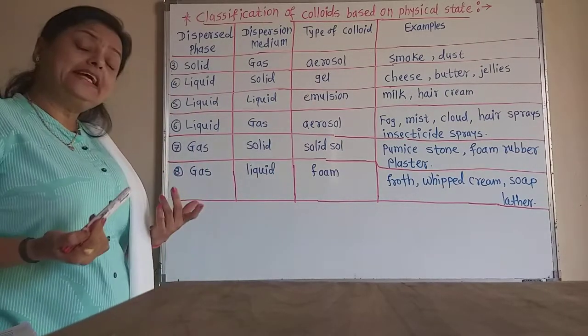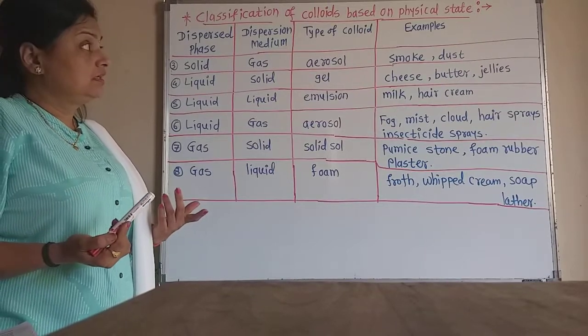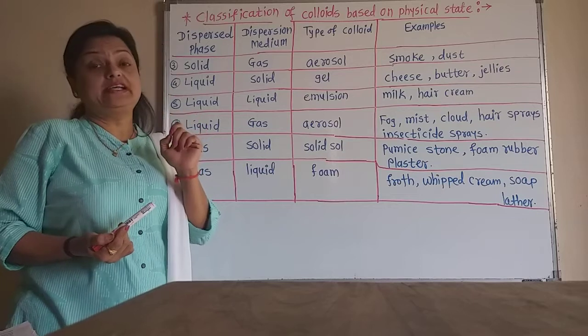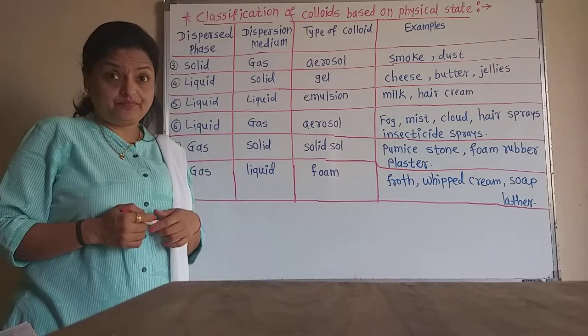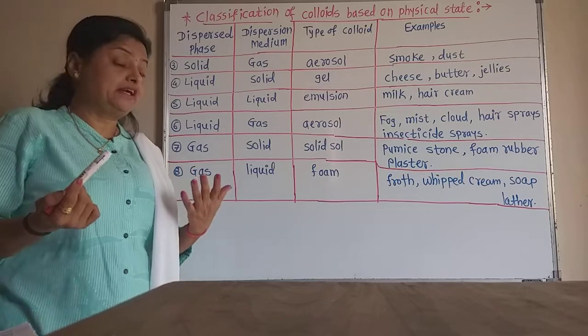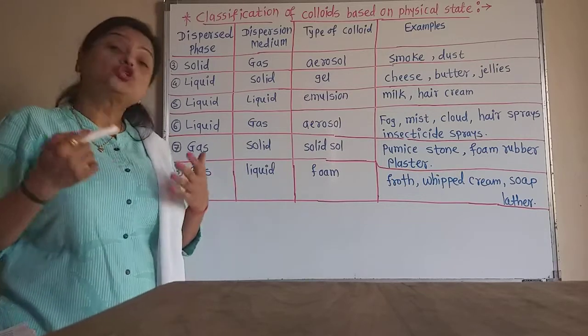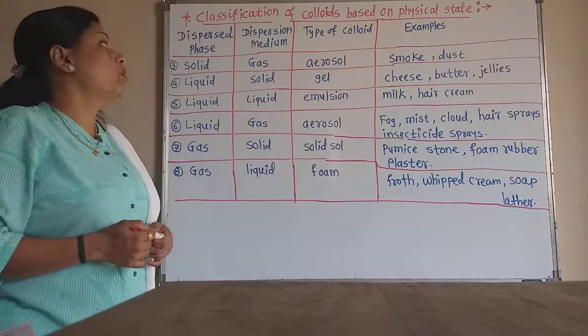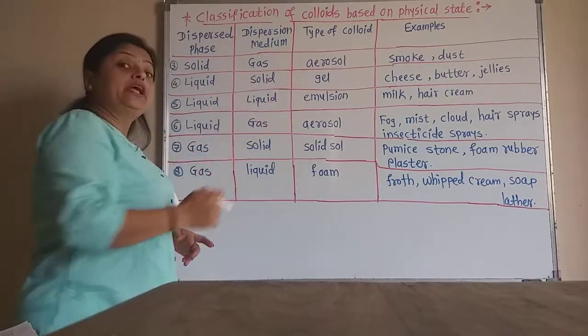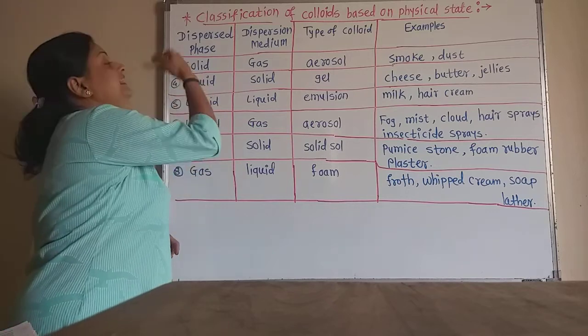Now which are the examples? Smoke. We know that in smoke there are smoke particles in the air. Again, dust particles are also in the air. So this is the type of colloidal dispersion of aerosol, that is, solid in gas type.